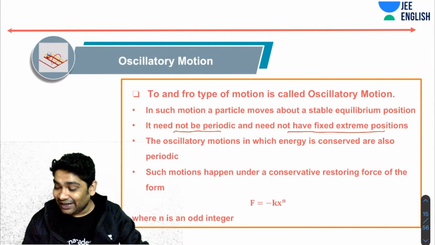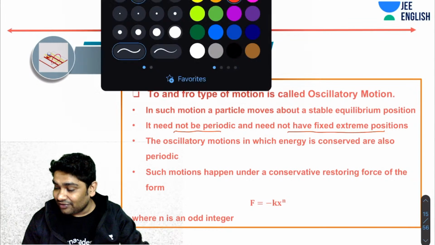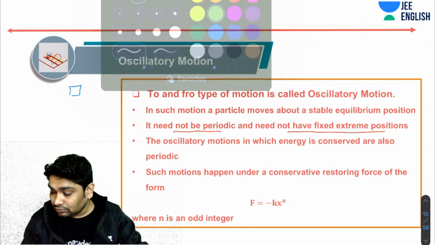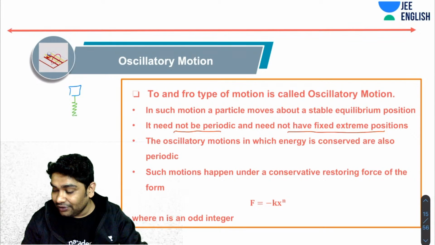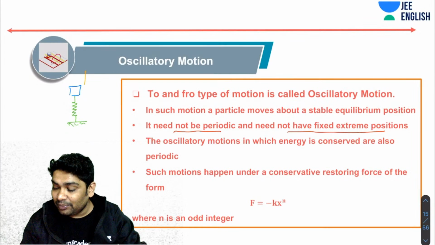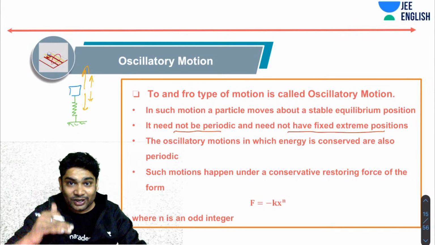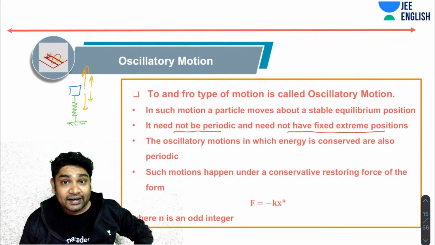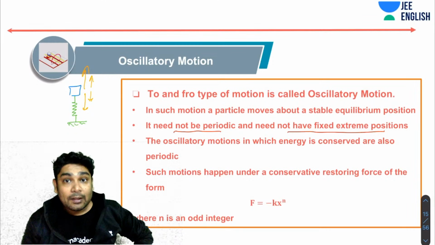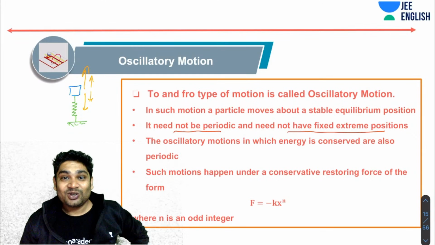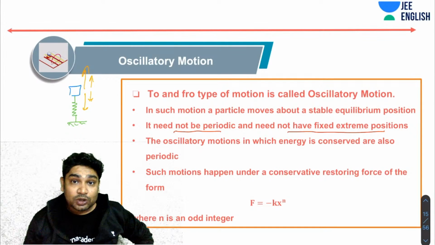So in practical life, if you have a block connected to a spring and you oscillate it and leave it, you realize that it may start with a certain amplitude, then its time period goes on reducing. Eventually it will slow down and come to rest. For the entire duration the motion is oscillatory, but it is not periodic. Why? The path is changing and the extreme positions are changing. So all oscillatory motions need not be periodic.